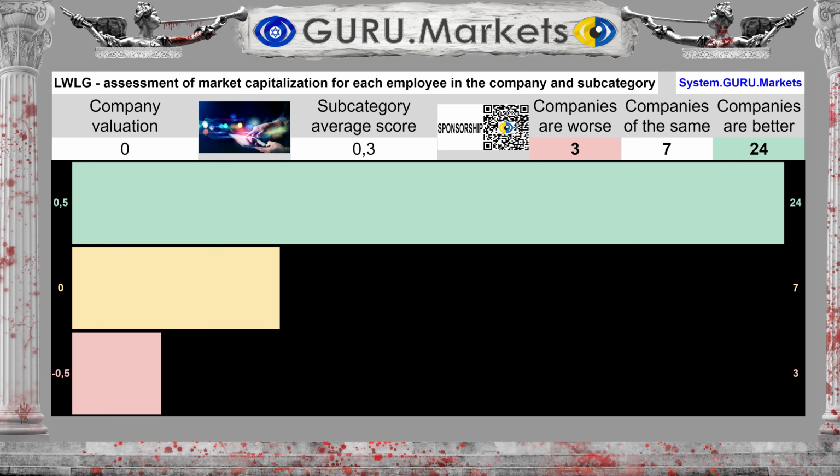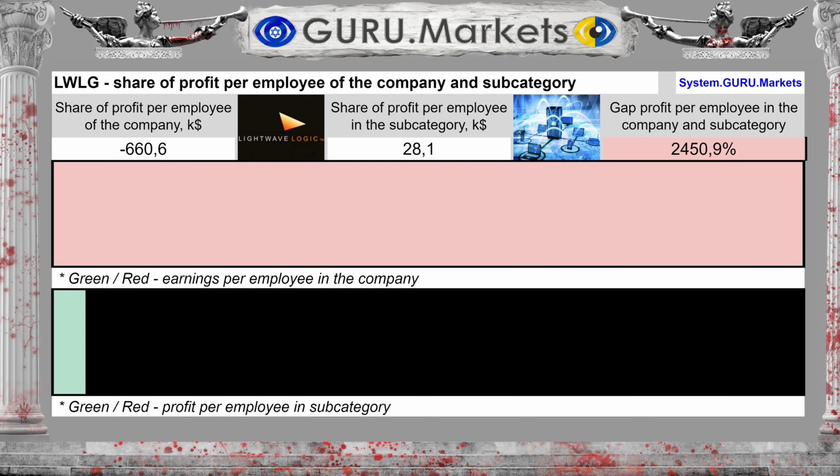Estimation of the company's market capital per employee in comparison with indicators in the subcategory. Tolerable, 0 points. The amount of profit per individual employee is minus $660,600, with an average in the subcategory of $28,100.